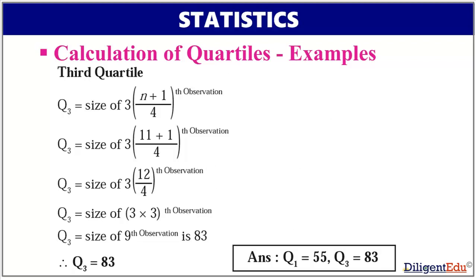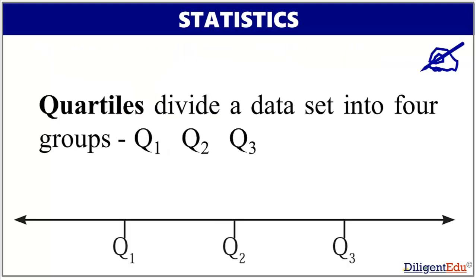In the same way, we will find the position of Q3. Q3 is ninth observation. So in the data series, ninth observation is 83. Hence, the values of Q1 and Q3 are 55 and 83 respectively. So quickly note that quartiles divide a data set into four groups.